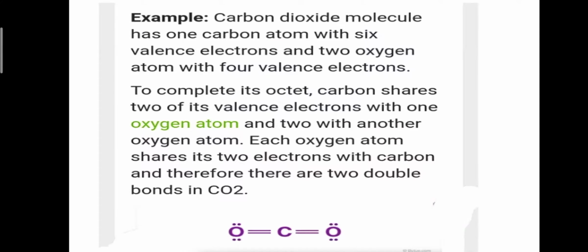For example, the carbon dioxide molecule has 1 carbon atom with 4 valence electrons and 2 oxygen atoms with 6 valence electrons. To complete its octet, carbon shares 2 of its valence electrons with 1 oxygen atom and 2 with another oxygen atom. Each oxygen atom shares 2 electrons with carbon, and therefore there are 2 double bonds in CO2.